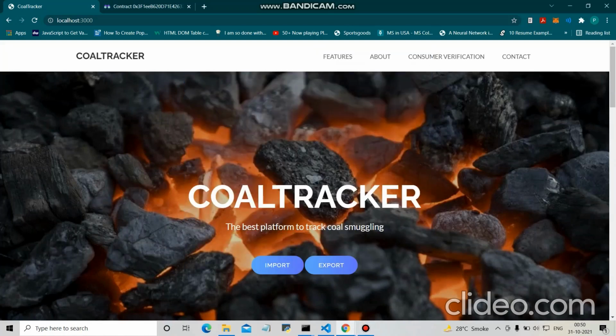First, I will try to introduce my platform, which is Coal Tracker. As you may know, there are various countries in the world like China, Russia, India. They all are facing a huge coal crisis. All electricity depends on this coal.